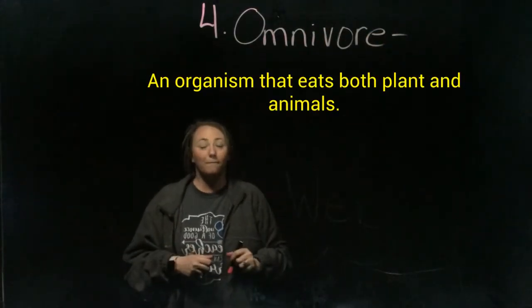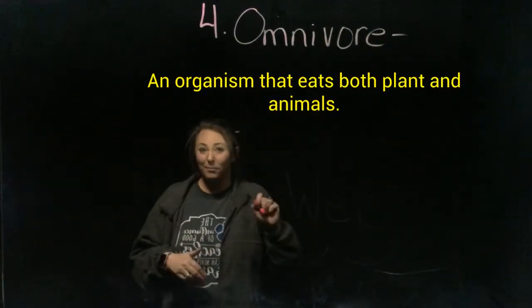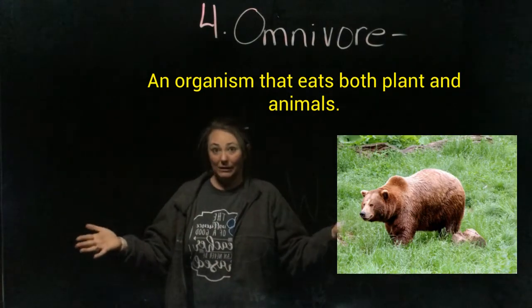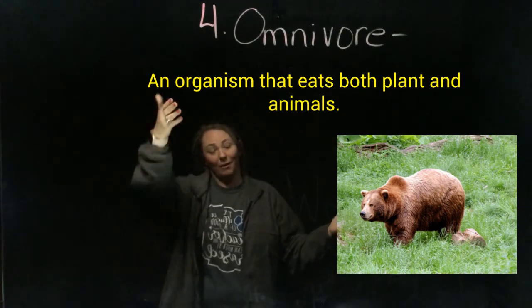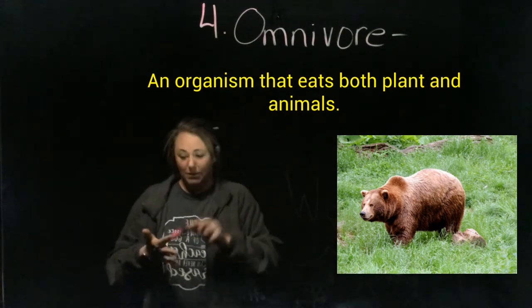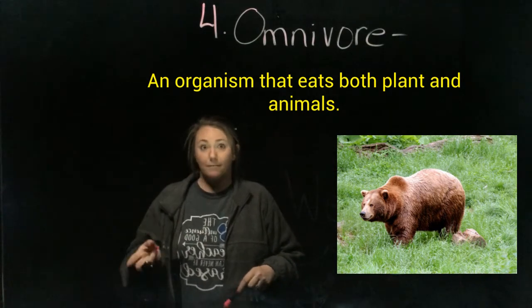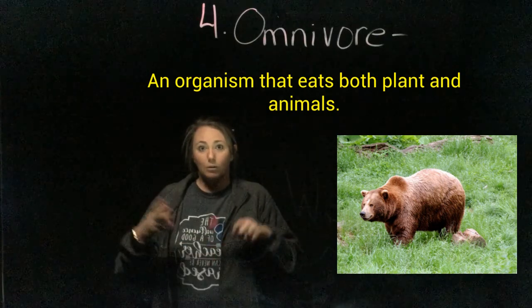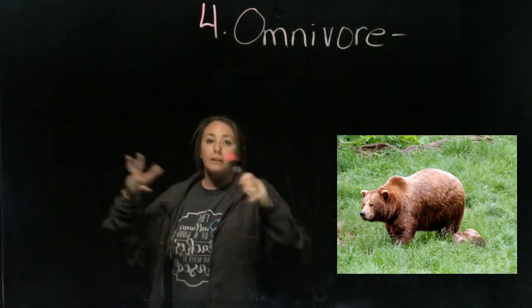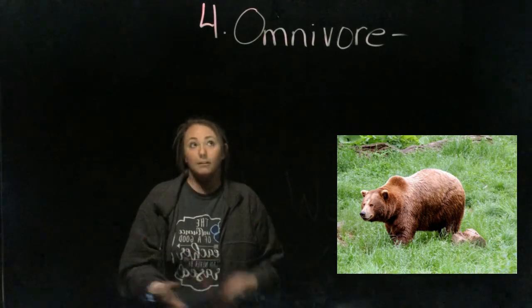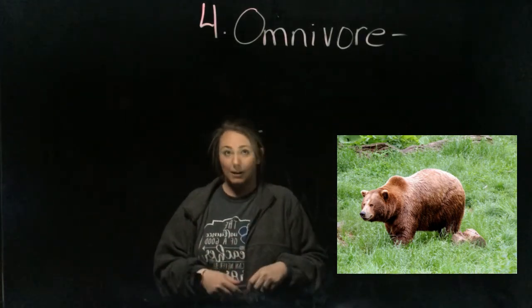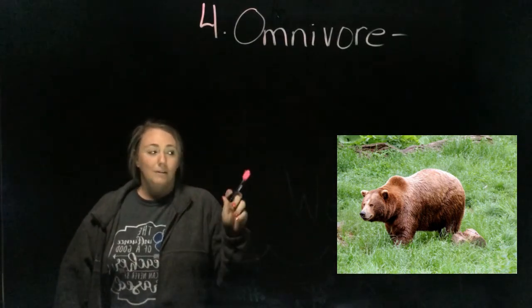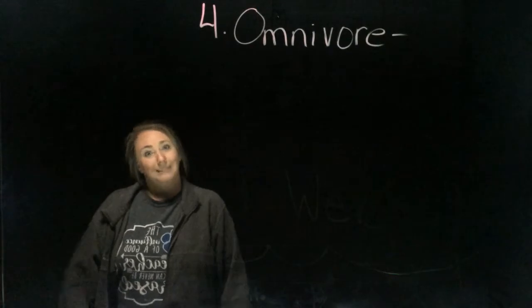Your fourth word today is omnivore, and that is any animal that eats both meat and plants. Okay, humans are omnivores. Humans eat meat, chicken. Today for lunch we had chicken nuggets and mashed potatoes and gravy. Well, the chicken is a meat. And the mashed potatoes come from the ground, a plant. And so therefore we are omnivores. What we ate today was a very omnivorous lunch. So make sure you get your definition, and here's a picture of an omnivore. Me.